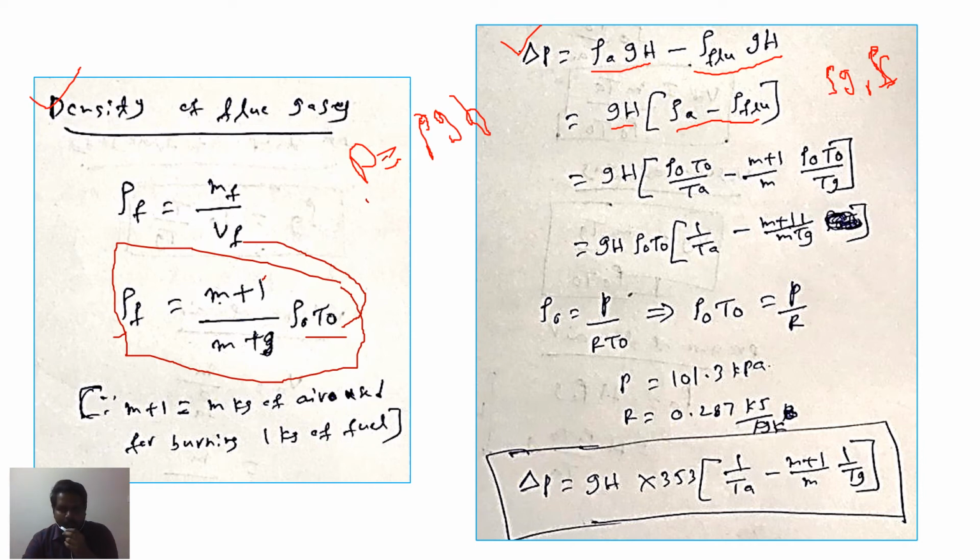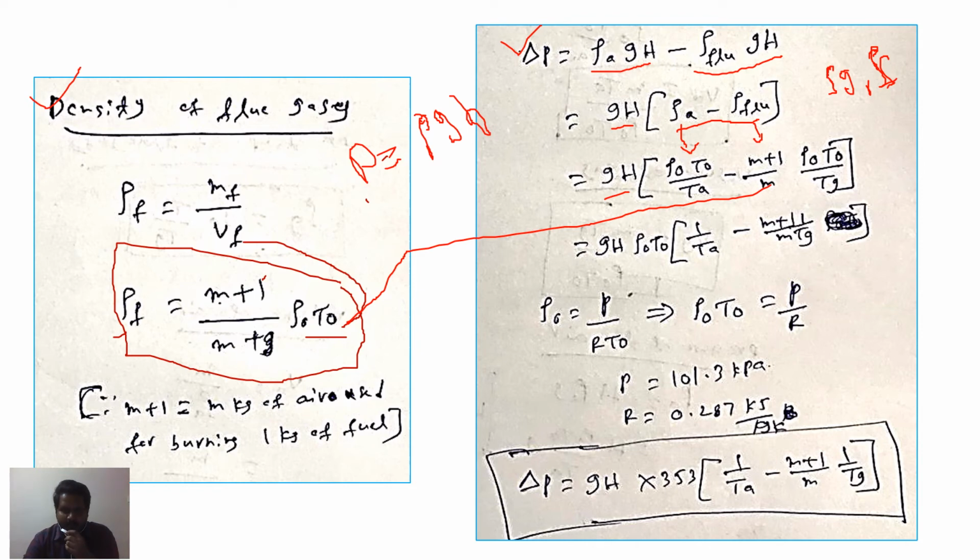Now rho G, so GH into, for rho A we already derived the equation, that is rho naught T naught divided by TA minus, for density of the flue gases also we derived the equation, that is this one, m plus 1 divided by m into rho naught T naught divided by Tg.